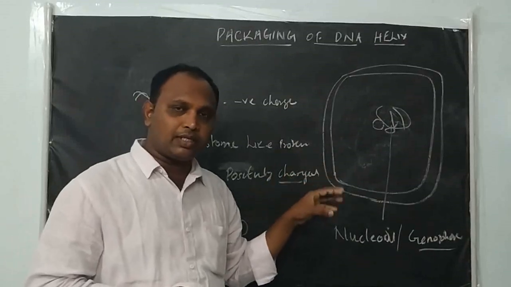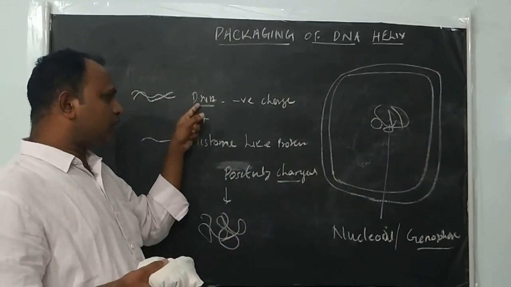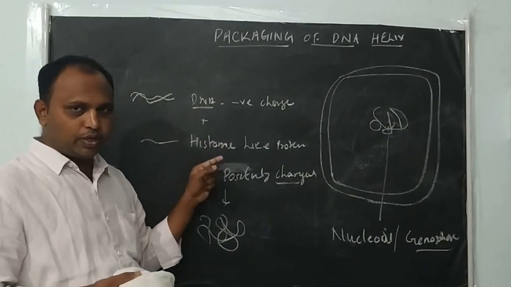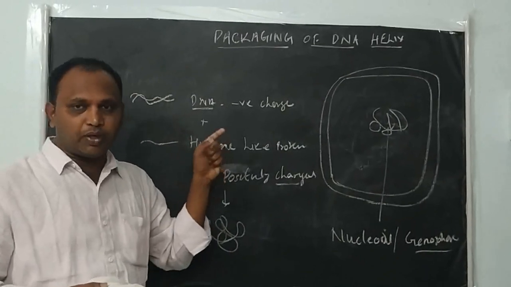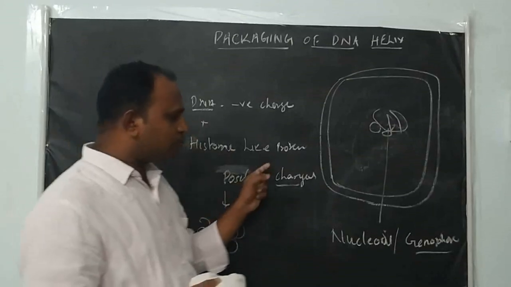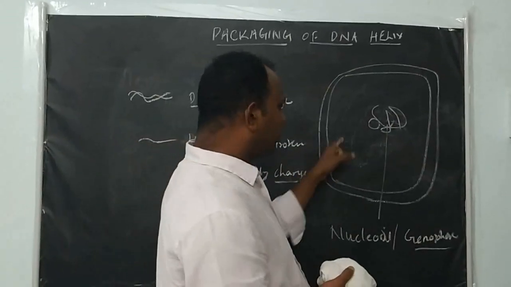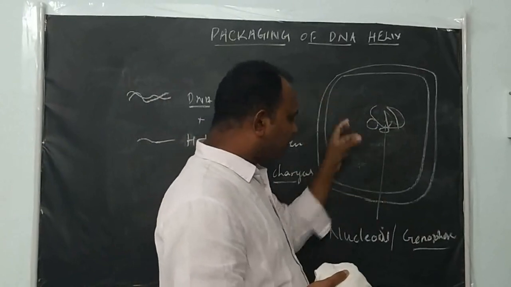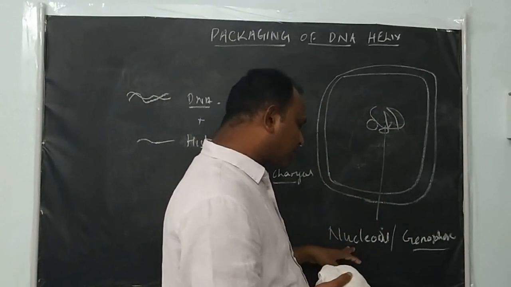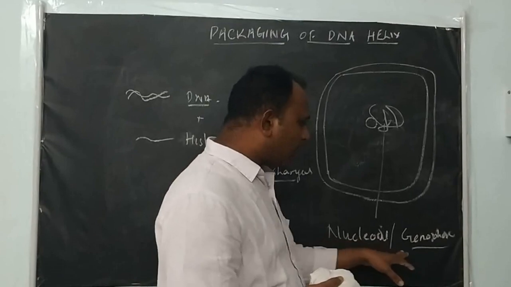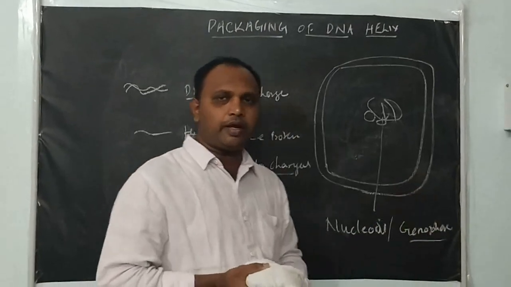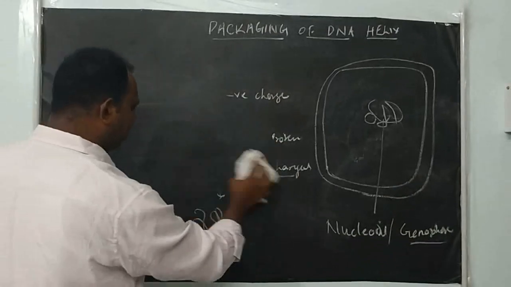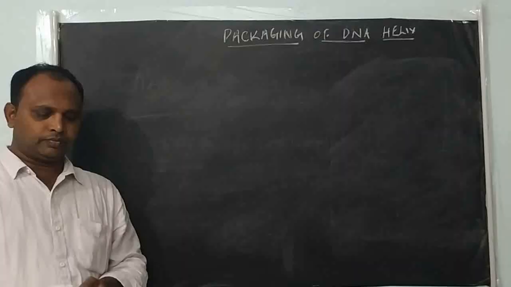The negatively charged DNA combines with positively charged histone-like protein and is converted into a supercoiled stage. This supercoiled material is present only in some part of the cytoplasm. The structure of DNA within the cytoplasm you can call a nucleoid or genophore.